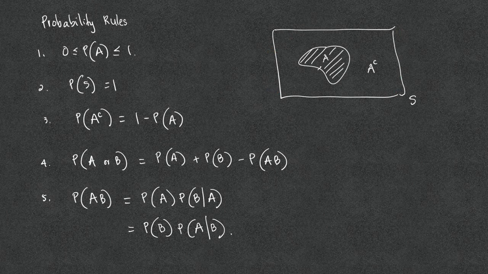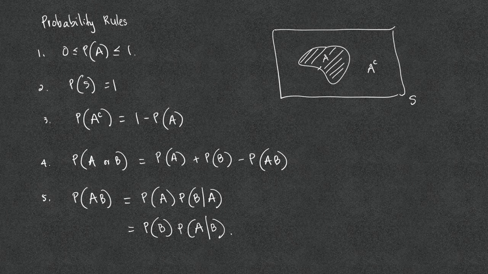Because the probability of the sample space is 1, the probability of A is 1 minus the probability of A complement, and vice versa. The probability of A complement is 1 minus the probability of A.